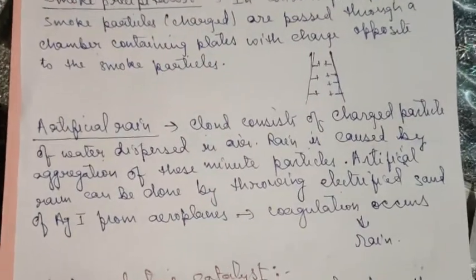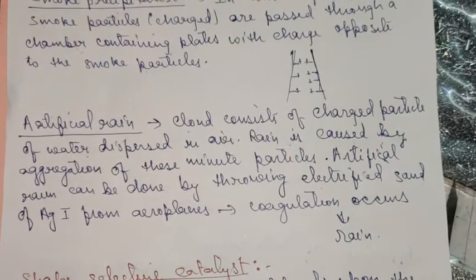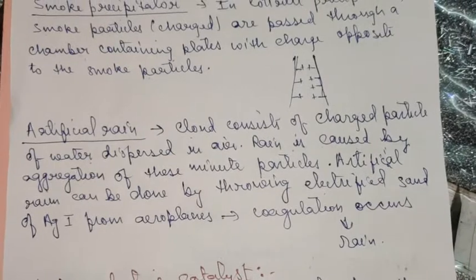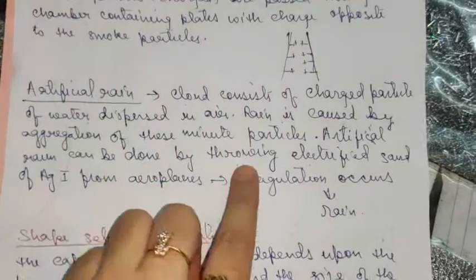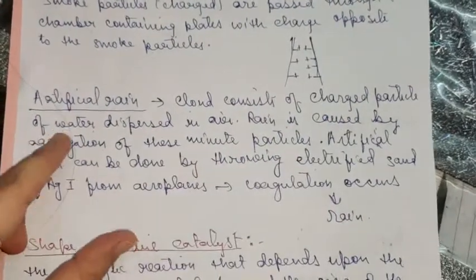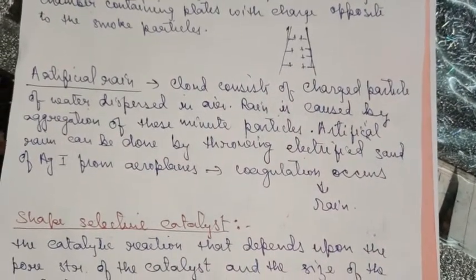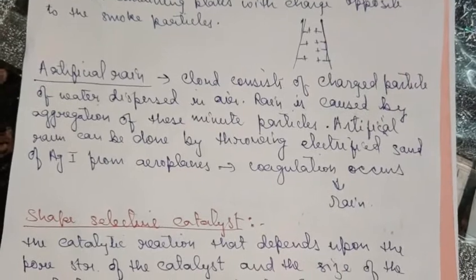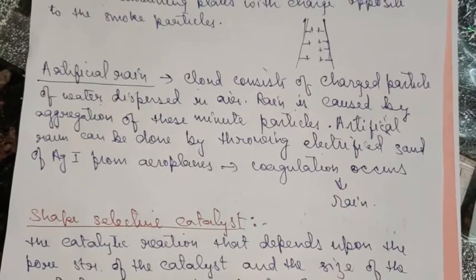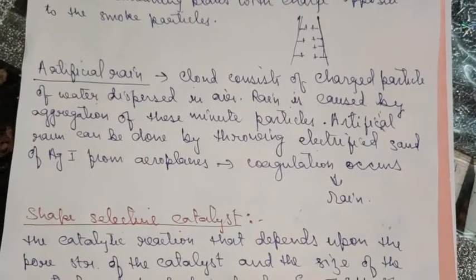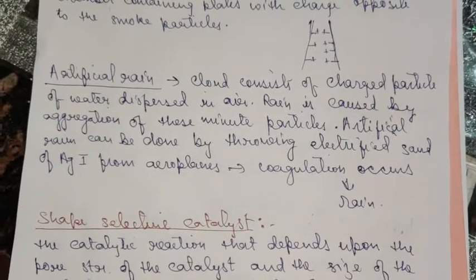Now coming to this artificial rain concept. Artificial rain means the cloud formation has occurred, but it has not precipitated in the form of rain. So in such a case, what happens? See, cloud consists of charged particles of water dispersed in air. Rain is caused by aggregation of these minute particles. When these cloud particles become heavy, they precipitate in the form of rain. But at times it happens the cloud formation occurs, but the rain doesn't precipitate.